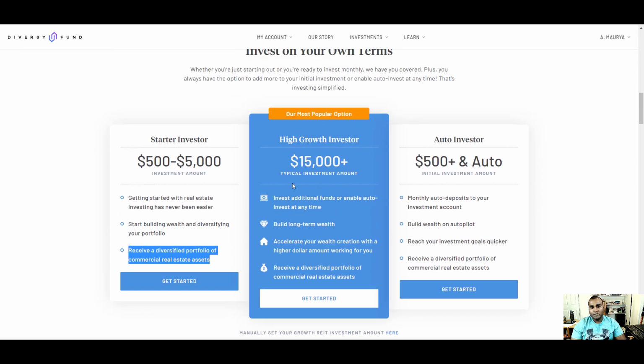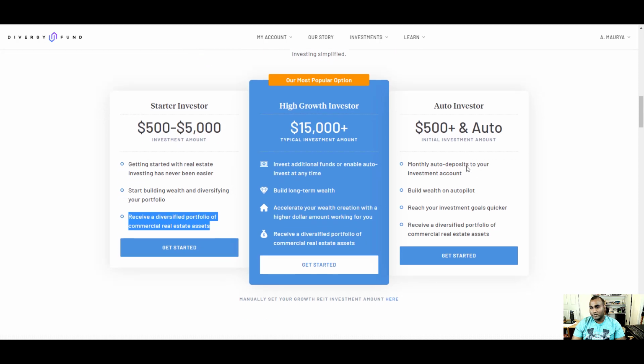Here is their most popular option. Most people, according to them, invest $15,000 or more. With $15,000, this is what you get. Invest additional funds or enable auto invest at any time. Build long-term wealth. Accelerate your wealth creation with a high dollar amount working for you. Receive a diversified portfolio of commercial real estate assets.